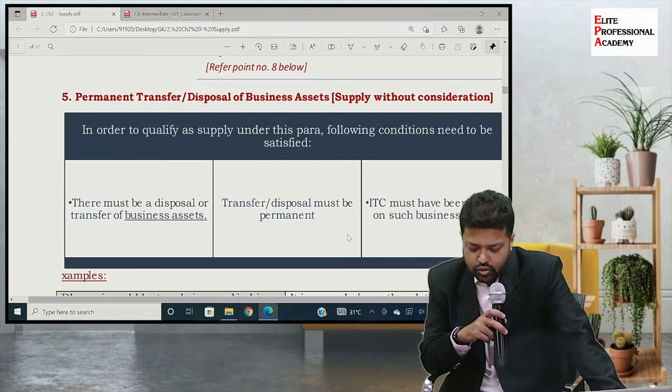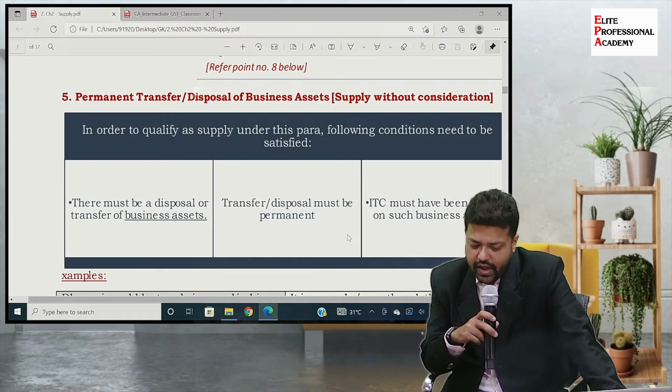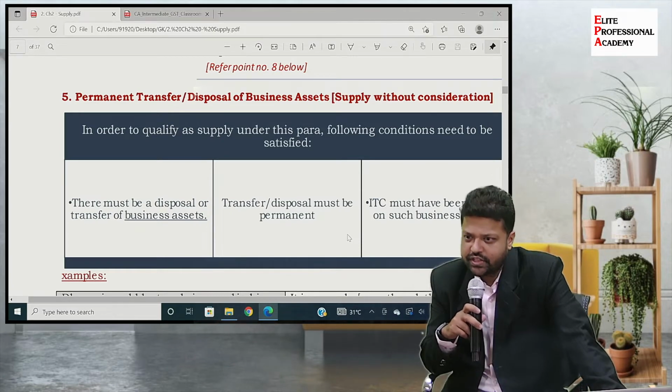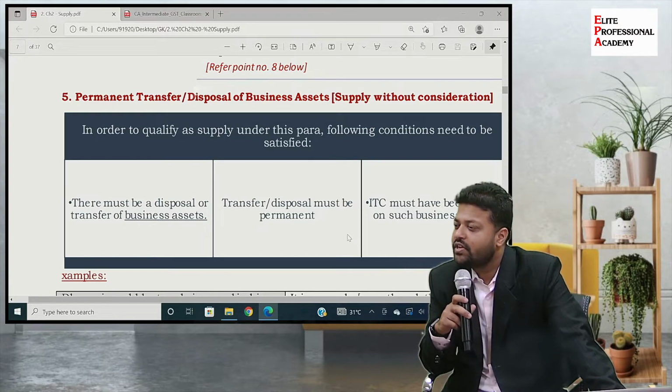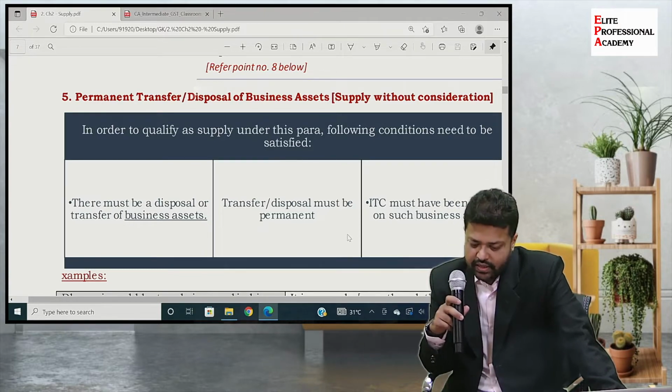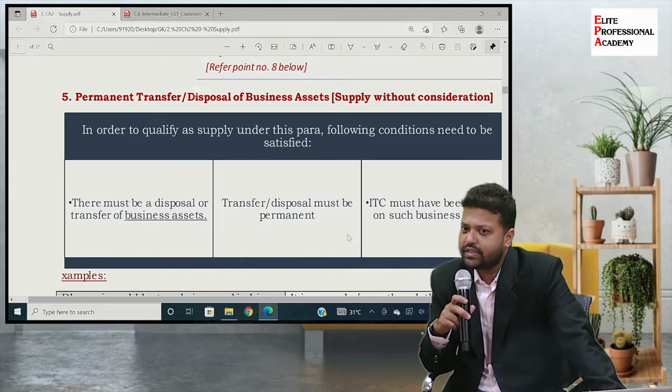In order to qualify as supply under this paragraph, where even without consideration the disposal or transfer of business asset will become supply, there are certain conditions which are required to be satisfied.